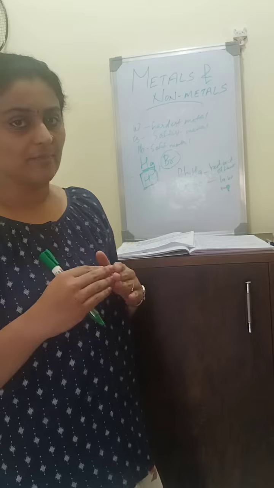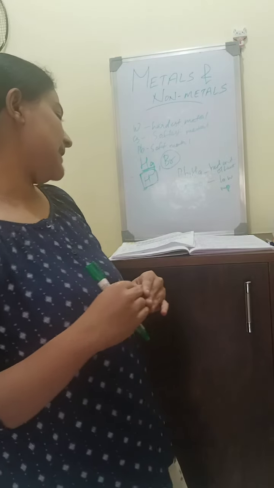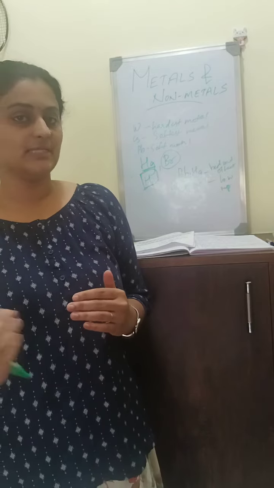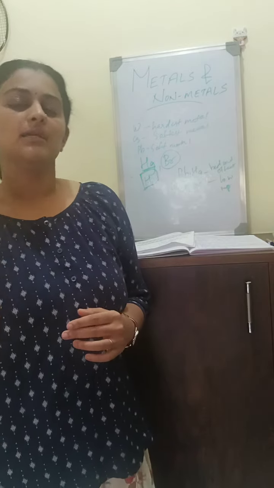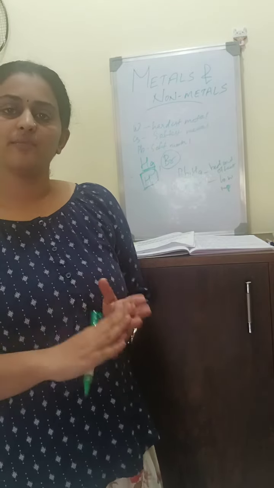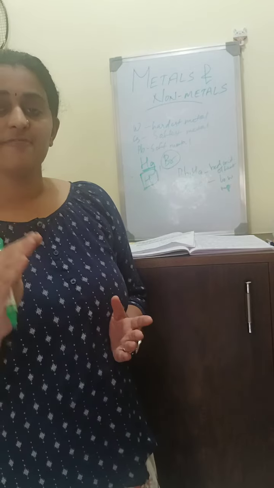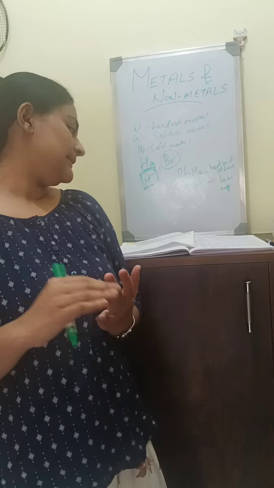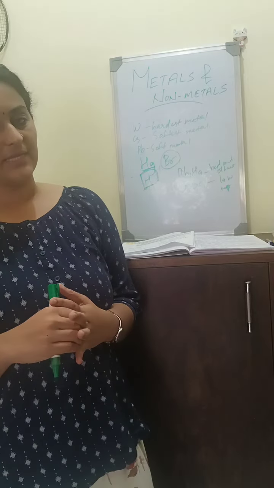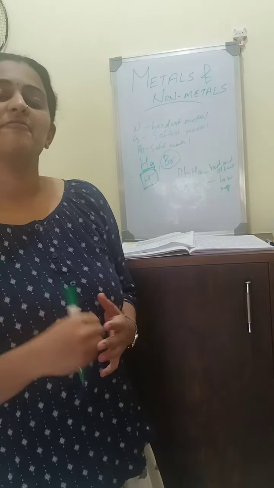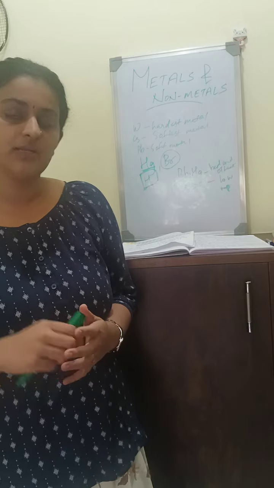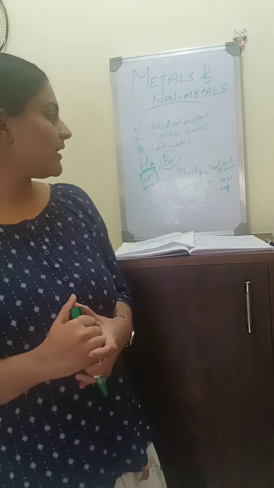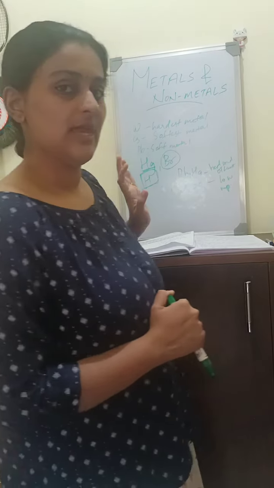Carbon is a non-metal, but diamond conducts heat and has a very high melting point, and graphite conducts electricity. These are all exceptions.